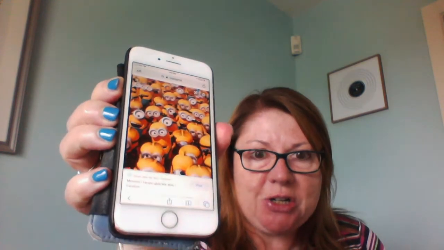So the first question was, and I showed you, this is a different picture, I showed you these characters and I asked you who they were and what film did they first appear in. And those characters are of course the Minions, and they first appeared in Despicable Me, but they're now quite famous in their own right.